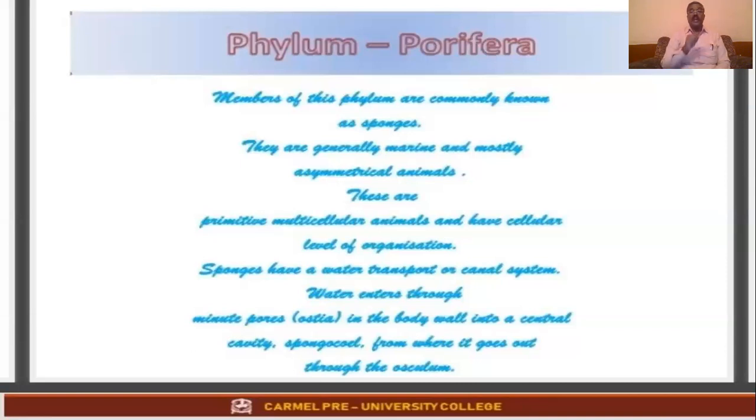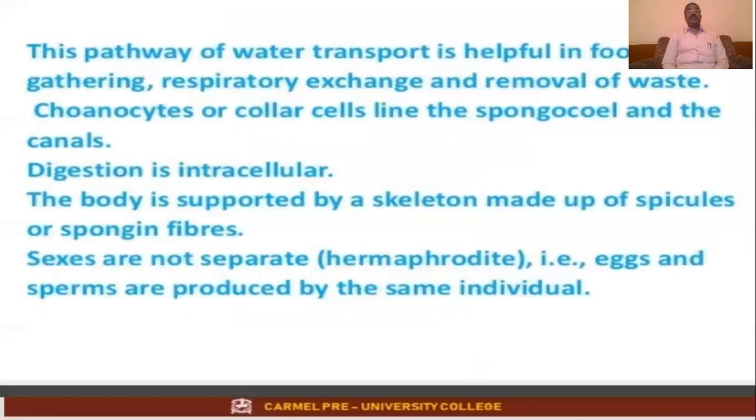So this channel of movement of water is called the water canal system. It helps in transport and in capturing of food. It also helps in the process of respiration, in excretion, and to some extent in reproduction. This is the pathway of water transport for food gathering, respiratory exchange and removal of waste.